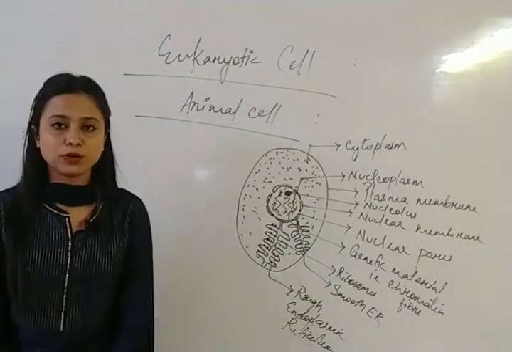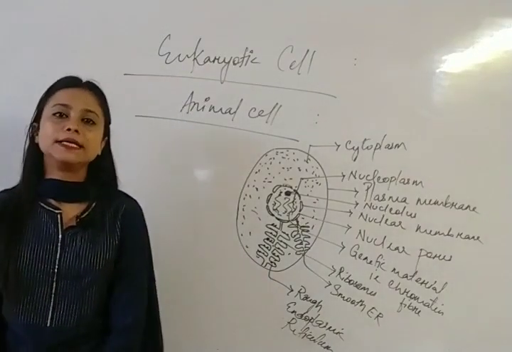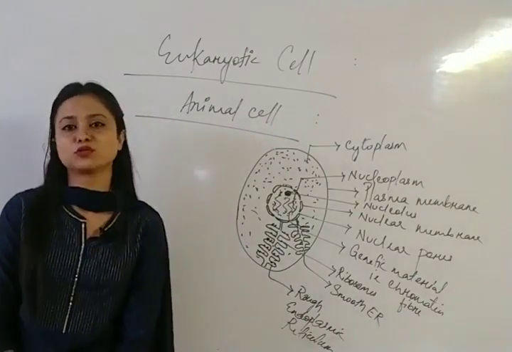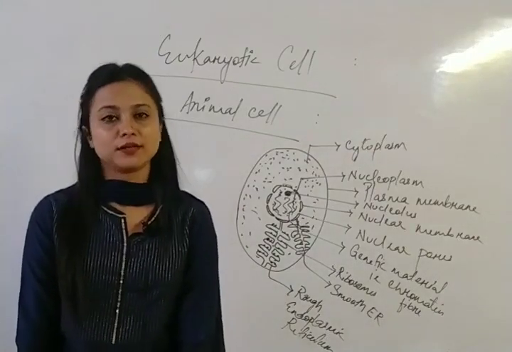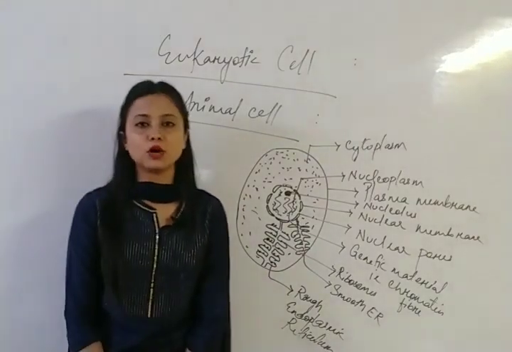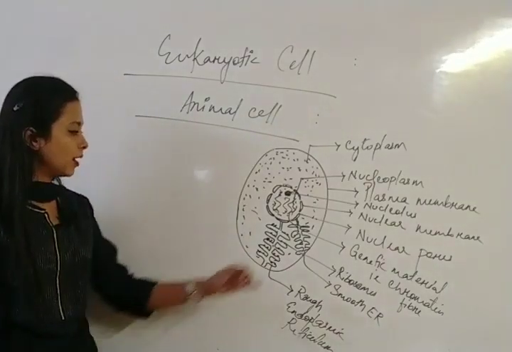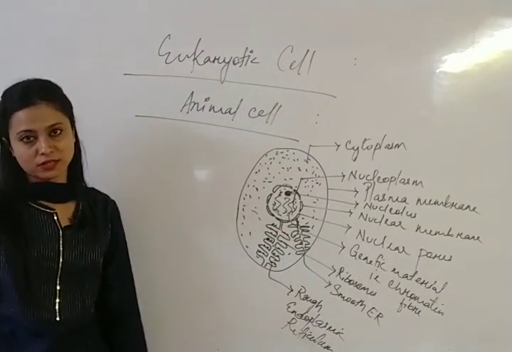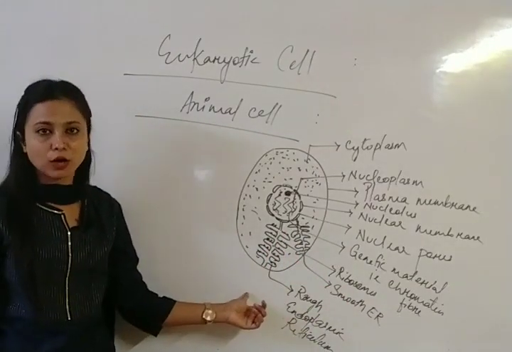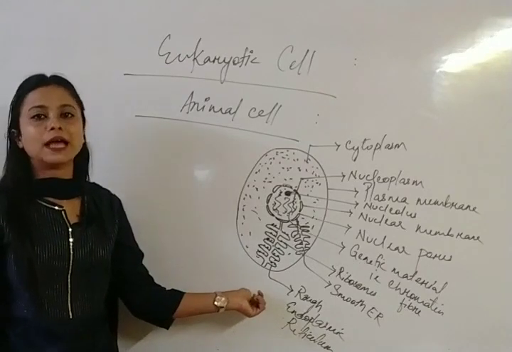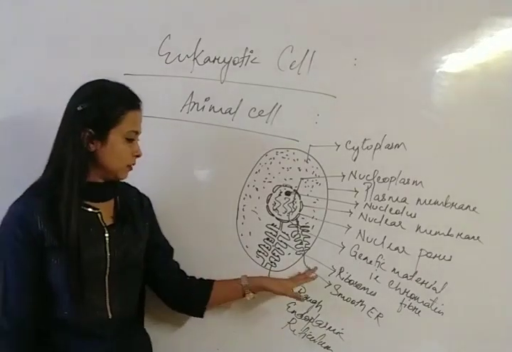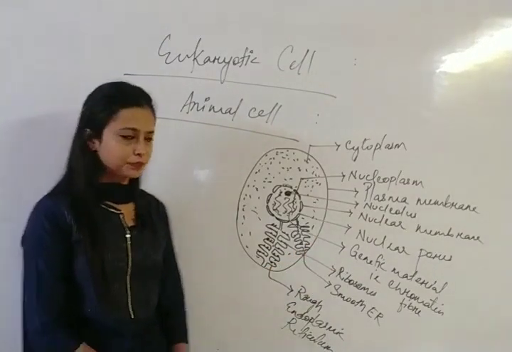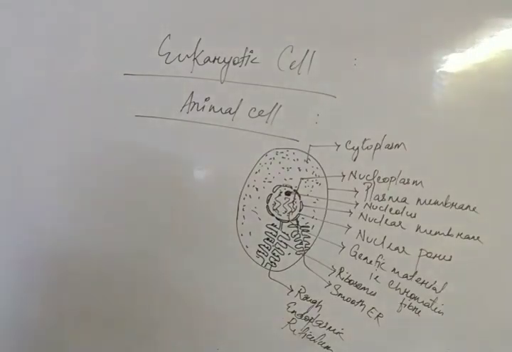The function of ribosomes is that it helps for protein synthesis. Okay, that's why ribosome is also known as the protein factory, because ribosomes carry out protein synthesis. So between RER and SER, protein synthesis will happen in the rough endoplasmic reticulum, because there the ribosome is present. Clear? And where ribosome is not present, that's why it is smooth endoplasmic reticulum. Clear? Now there is a presence of